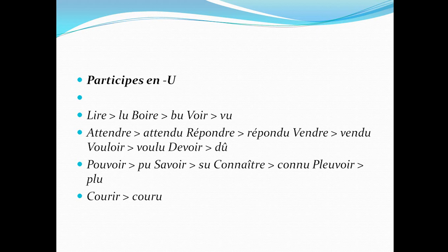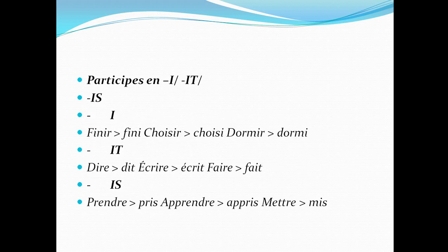With the second category, the third category, lire. These are the irregular verbs. For lire, the participe passé will be lu, boire, bu, voir, vu, attendre, attendu, répondre, répondu, vendre, vendu, vouloir, voulu, devoir, dû, pouvoir, pu, savoir, su, connaître, connu. So if I want to write any sentence in passé composé, j'ai lu, j'ai bu, j'ai vu, right? Like this. These are the irregular verbs in passé composé.